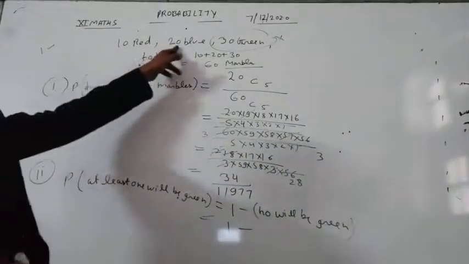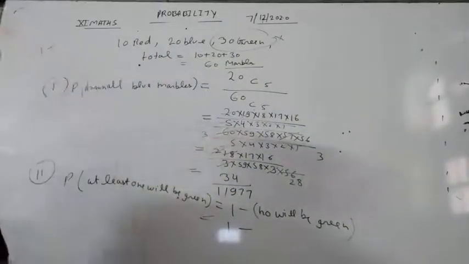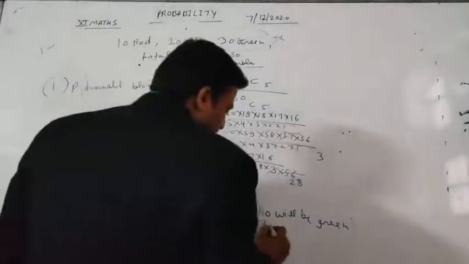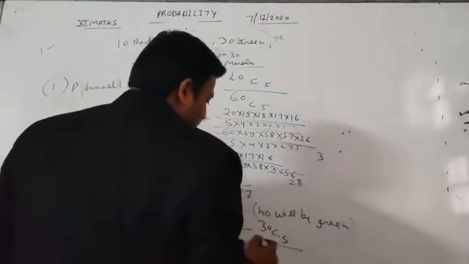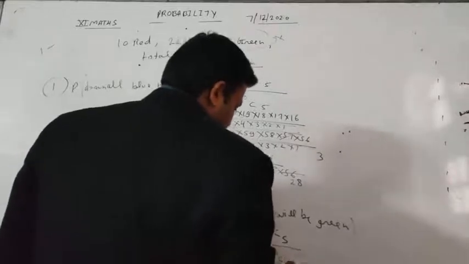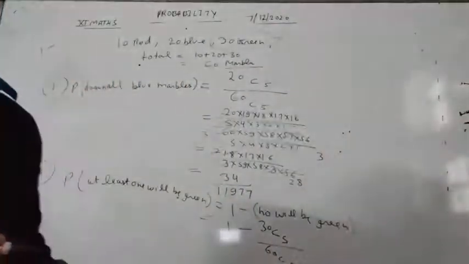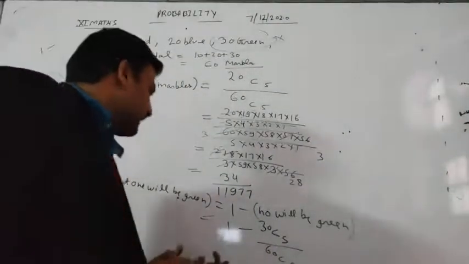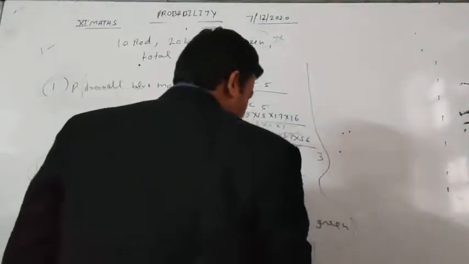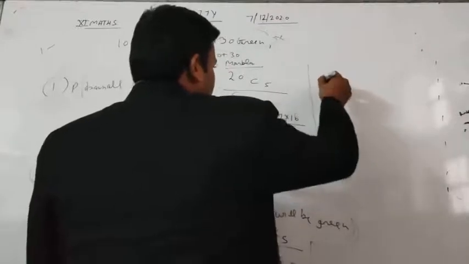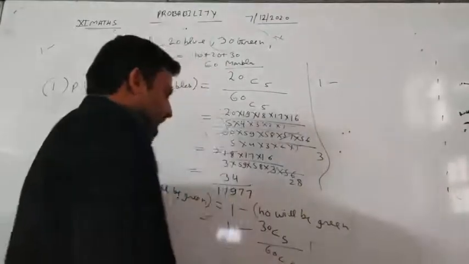Now there are 20 plus 10, 30, so 5 marbles are selected from 30 out of 60. So 1 minus 30C5 upon 60C5.